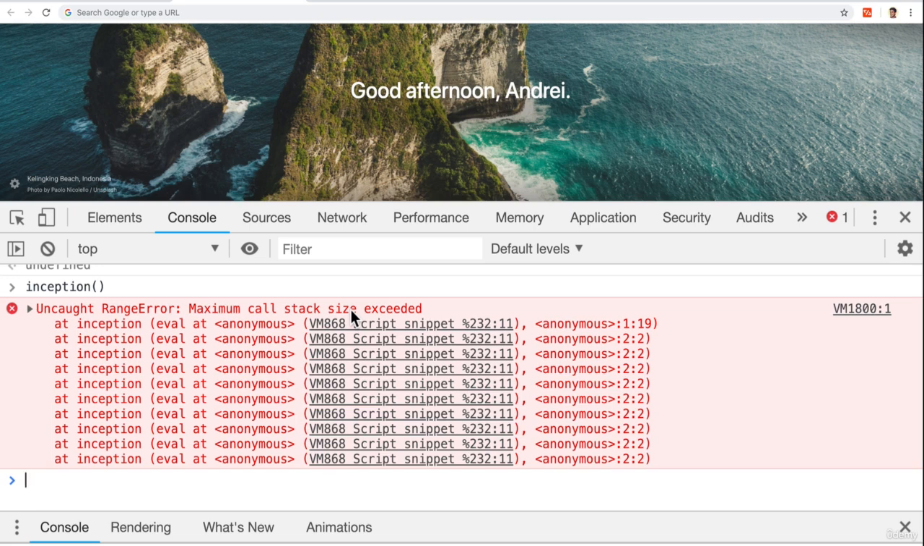That is one of two places that our JavaScript engine works. But what about the memory heap? Is there a way to do something like this with the memory heap? Well, let's find out in the next video.